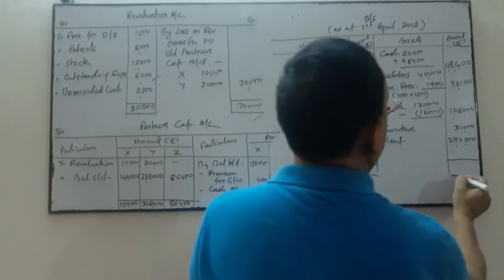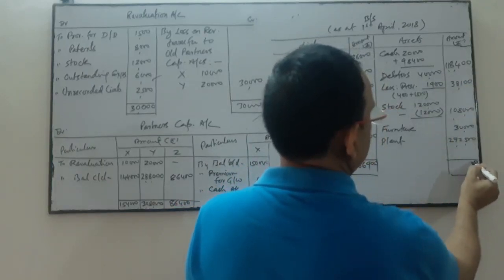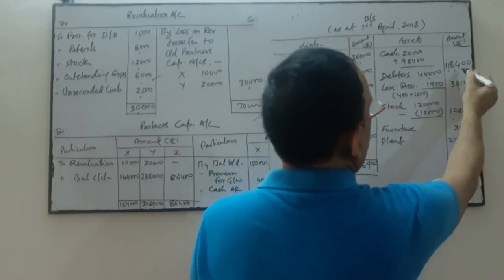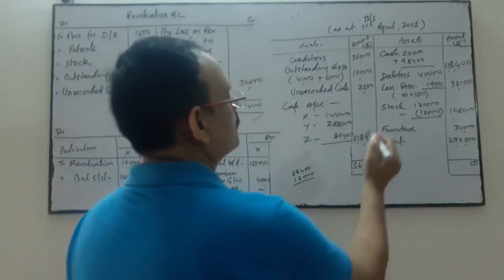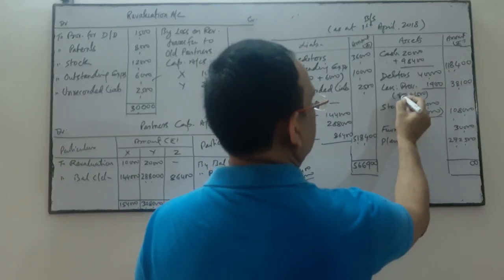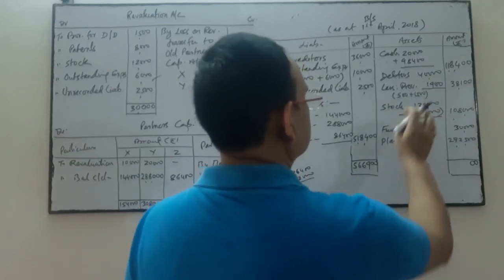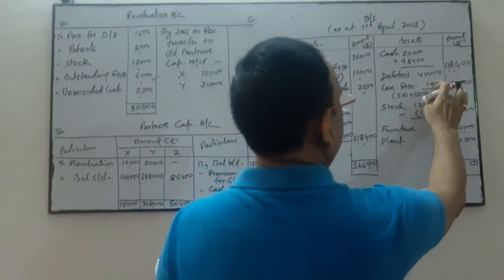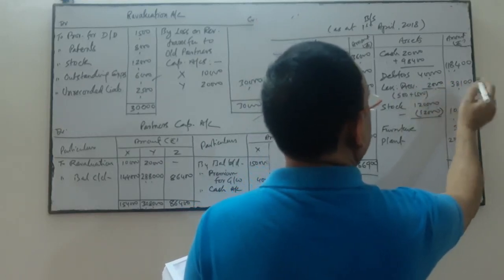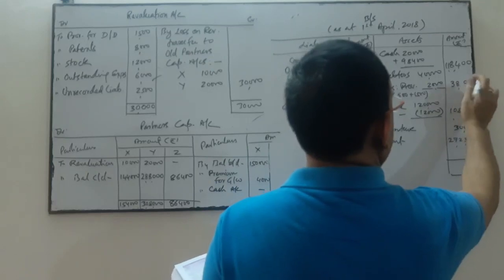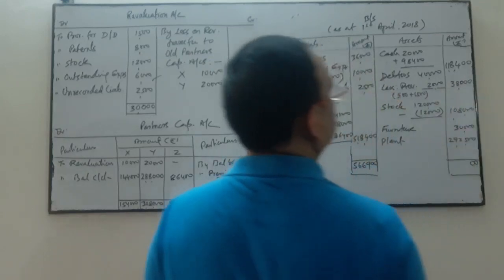Correct. Now check this side. Provision is 500 in the previous balance sheet. It is increased by 1,500, so this should be 2,000. Okay, so it is 38,000.